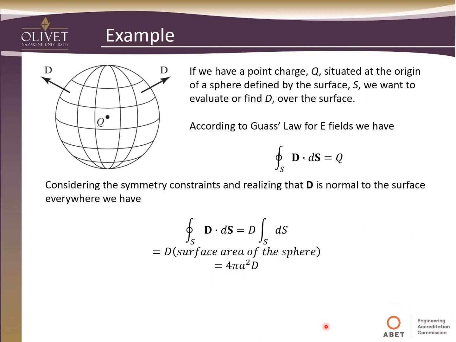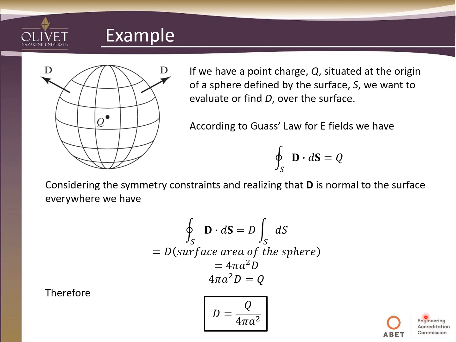We know from earlier math that this is 4 pi a squared, and so the result is that 4 pi a squared D has got to equal Q.